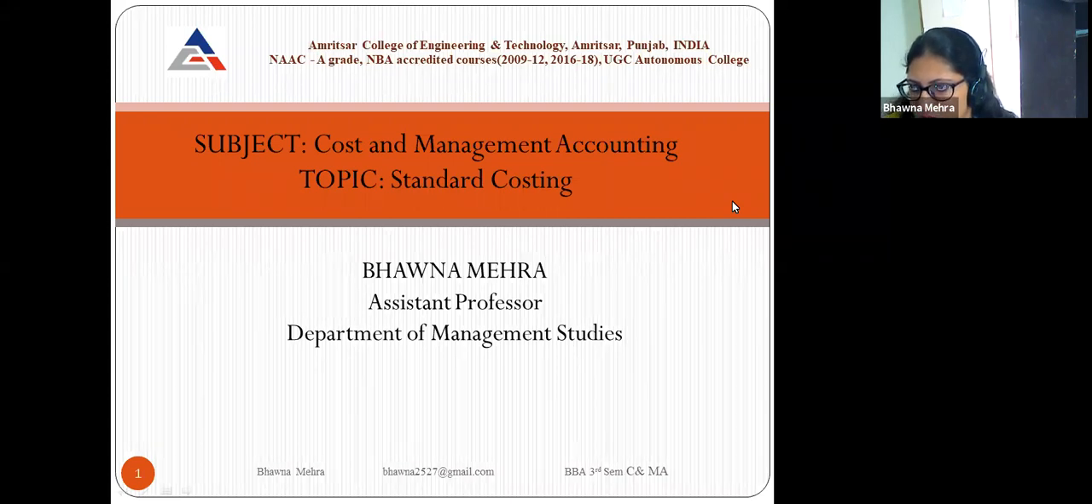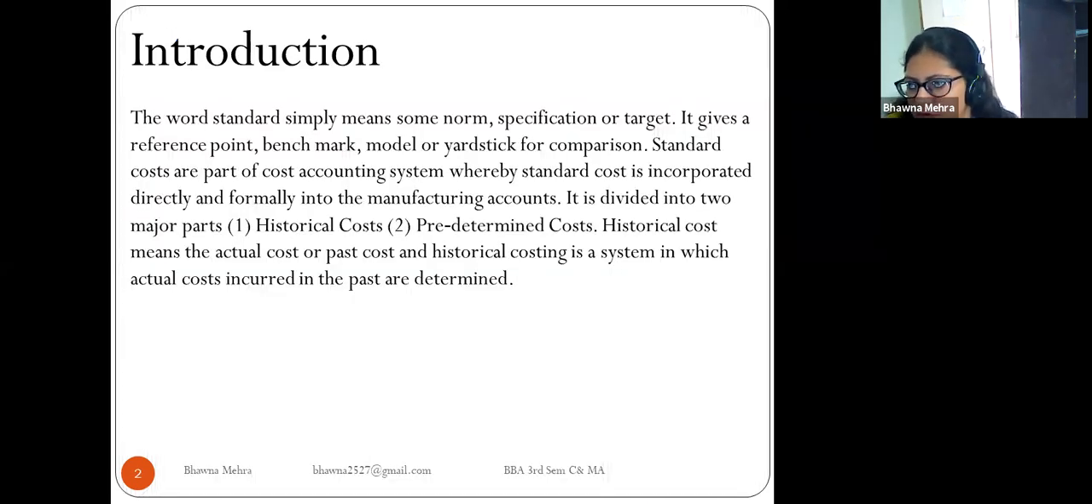Good afternoon, students. Today our subject is cost and management accounting and the topic is standard costing. So we'll start with the introduction.